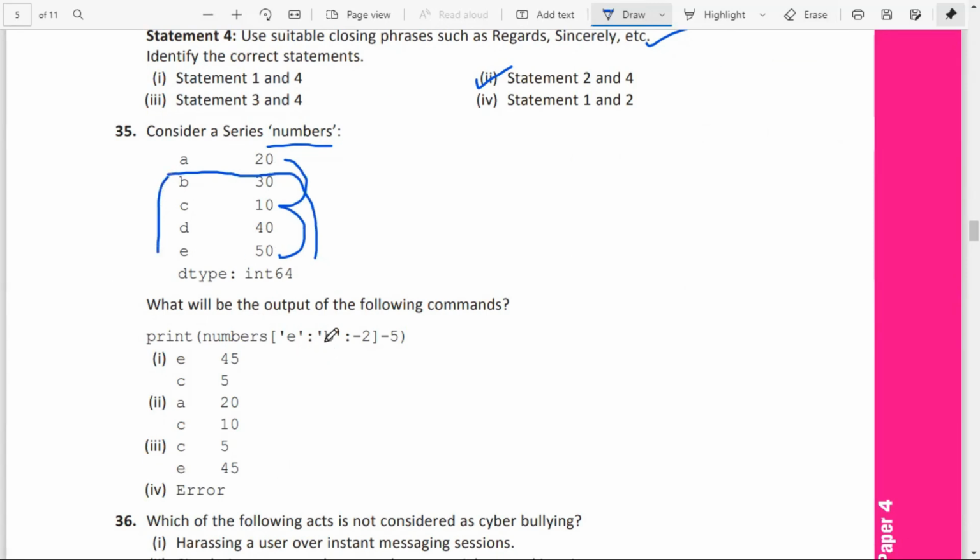Because E to B is given, till here only you can use, and it should go in reverse order. First E should come, then C should come. But here it is asking for minus 5 also. So first one is E, 50 minus 5, that is 45. Then after that C, 10 minus 5, that is 5. So option 1 is the correct answer.